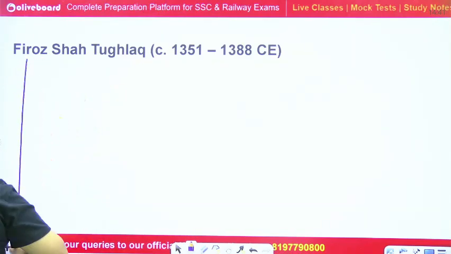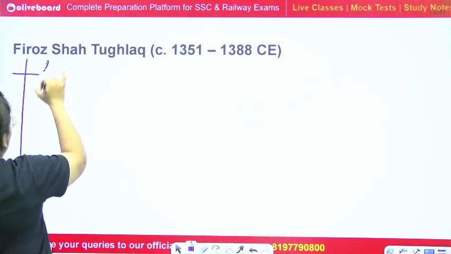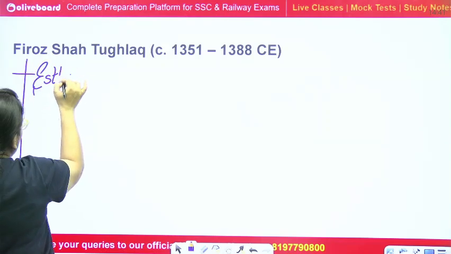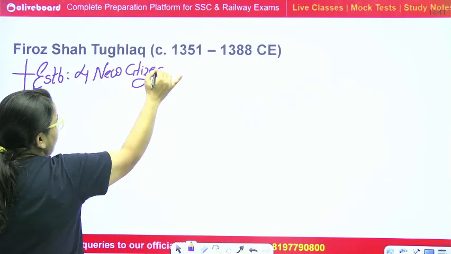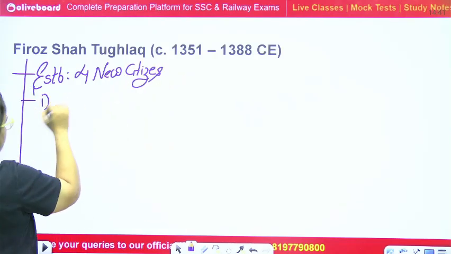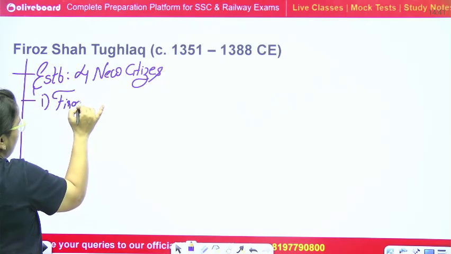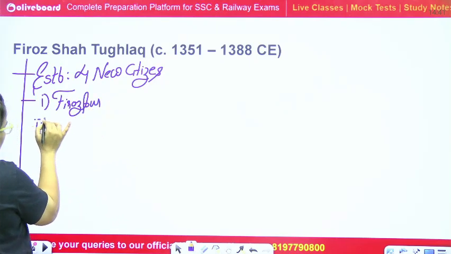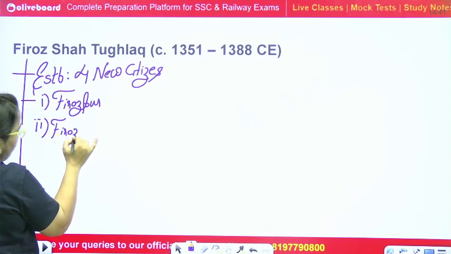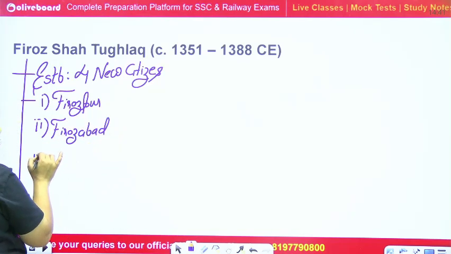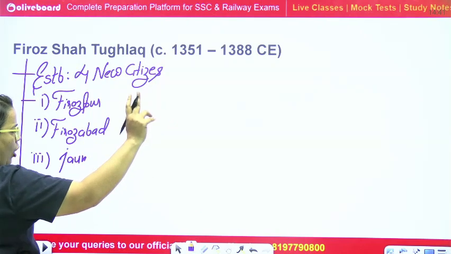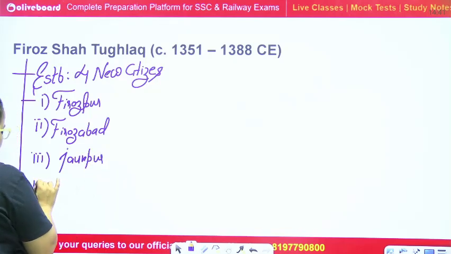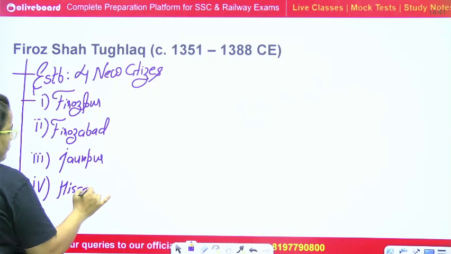Now, if we talk about the very important segments of Firoz Shah Tughlaq, first of all, he founded, or you can say he established, 4 new cities: Firozpur, Firozabad, Jaunpur, at the name of his cousin brother Jona Khan or Muhammad bin Tughlaq, and Hisar, Haryana.